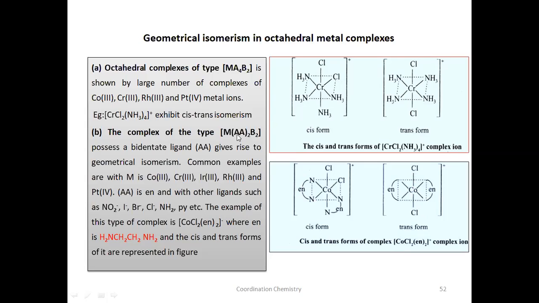What is the other ligand? This is AA. AA means ethylene diamine. So these 2 nitrogens, N, N, N, N. This is CH2. Or you can indicate it with the short form en. N, N, CH2, CH2. Like this, you can write cis and trans in the case of this formula.